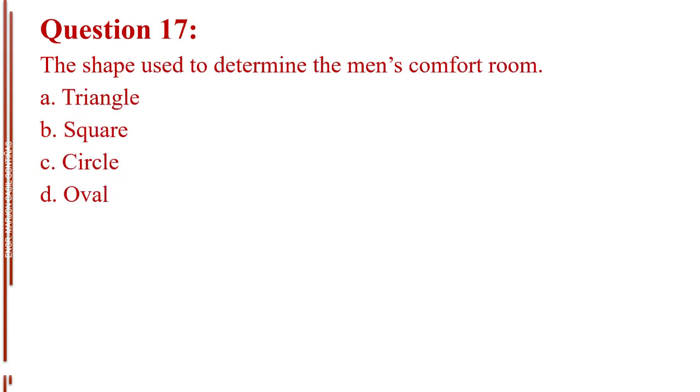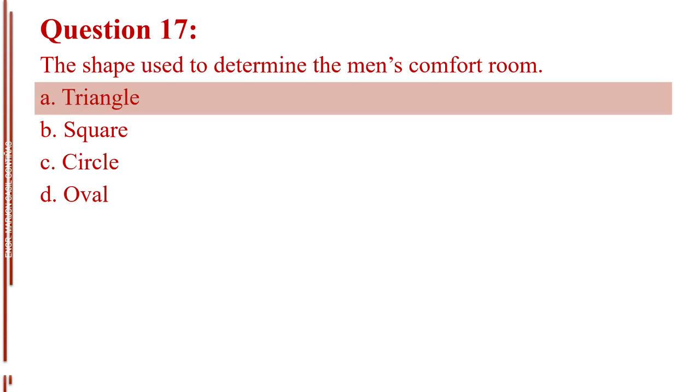Question number 17. The shape used to determine the men's comfort room. Letter A, triangle. Letter B, square. Letter C, circle. Letter D, oval. The answer is letter A, triangle.